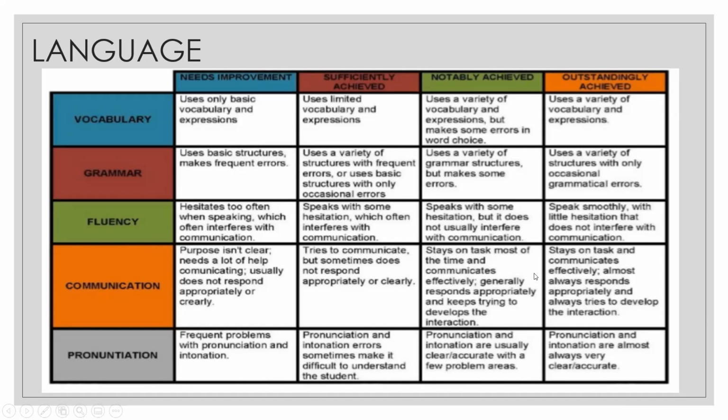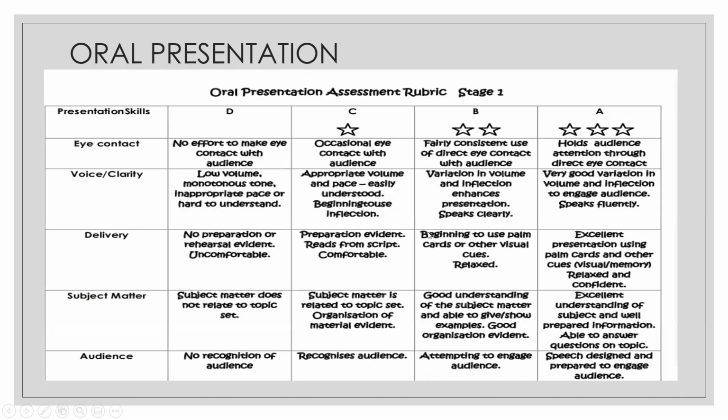Next is oral presentation. Now you have judged the person on research, you have judged the person on language. Not all of these categories might be relevant, but certain things like voice clarity and delivery and subject matter, this is what you need to check. Because the person is presenting a video, you need not check the eye contact, because I've asked them to switch off their video, and the audience are not present, so this is not relevant. So only voice clarity, delivery, and subject matter, these three areas are to be considered.